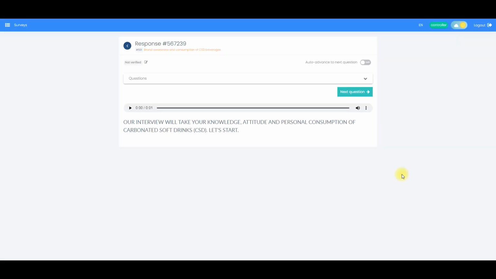We can enable Auto Advance to the next question and start listening to the audio. In this case, as soon as the audio is played to the end, the transition to the next question will occur and the audio will be played automatically.